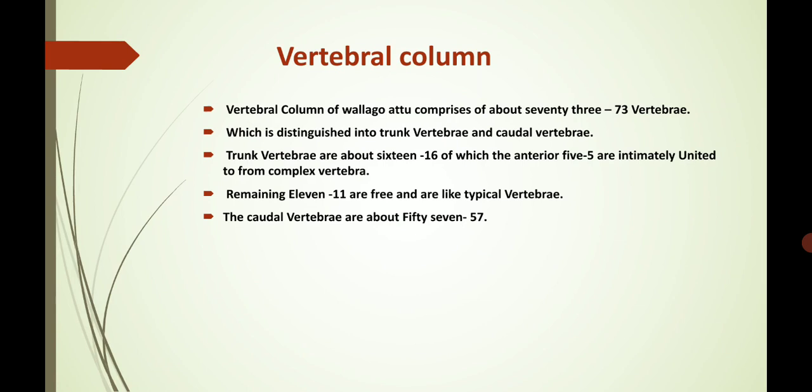The vertebral column of Wallago attu comprises about 73 vertebrae. It is distinguished into trunk vertebrae and caudal vertebrae.